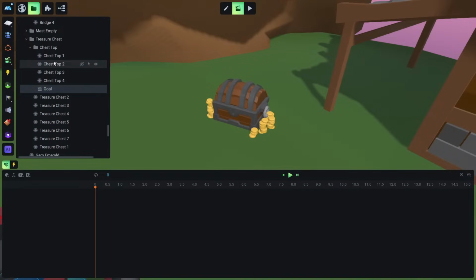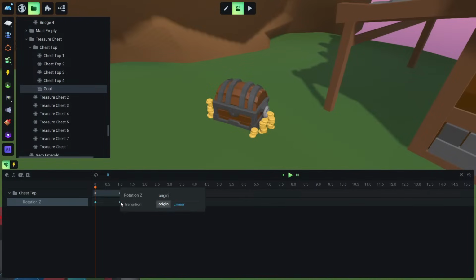And let's put the chest top in here. This is the top of the chest, and let's animate this in rotation Z from what it is to origin plus 90. Let's see how this, oh, it's the opposite direction. Okay, let's make this minus. All right.